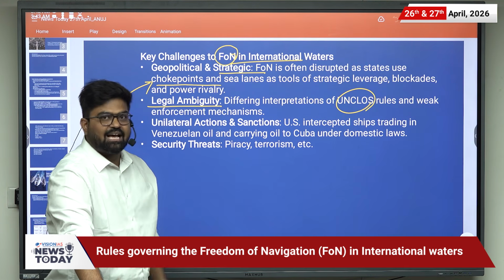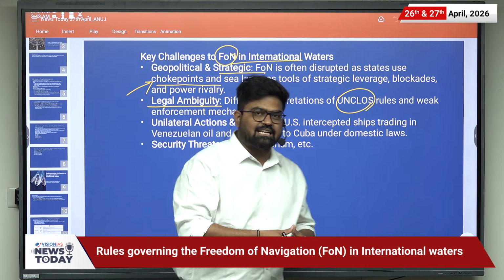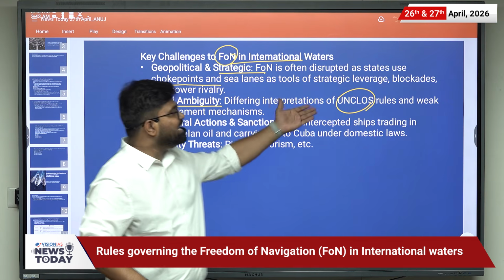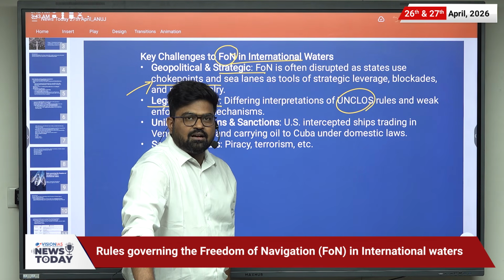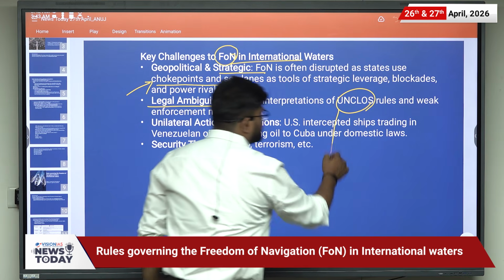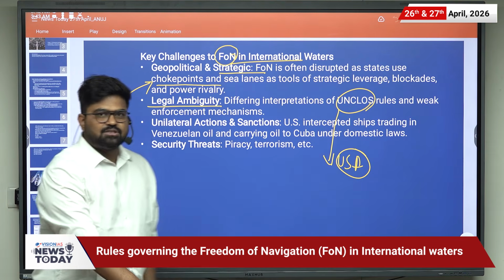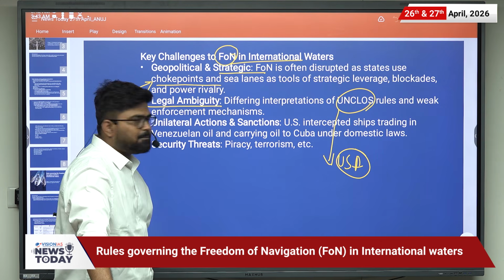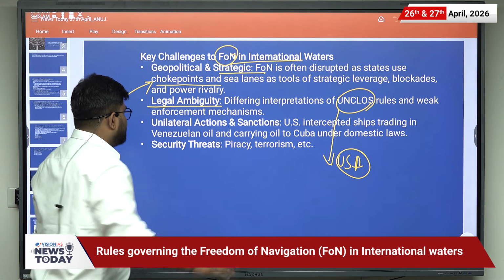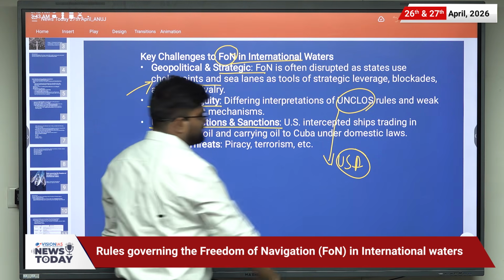That is also there. And some countries, as we have discussed earlier, have not signed the UNCLOS. For example, the USA has not signed the United Nations Convention on the Law of the Sea. Then unilateral action and sanctions.